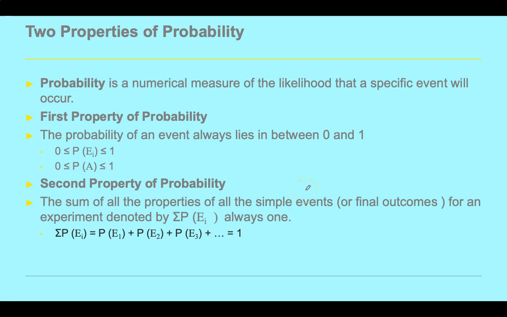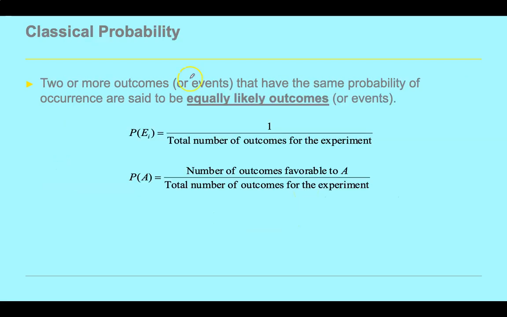That's what we discussed. Two or more outcomes or events that have the same probability of occurrence are said to be equally likely outcomes or events. So the probability is 1 by the total number of outcomes of an experiment, and the probability of A is the number of outcomes favorable to A divided by the total number of outcomes of an experiment.